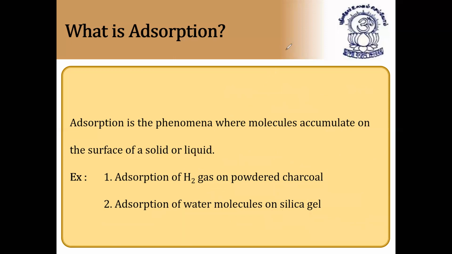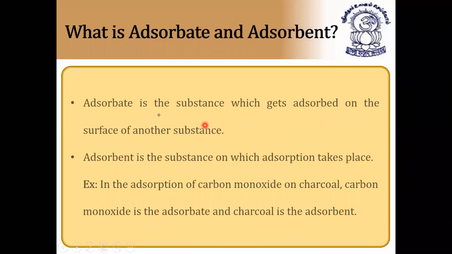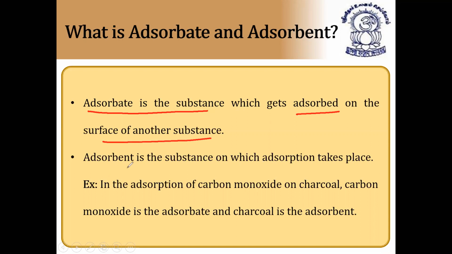Next, what are adsorbate and adsorbent? As we discussed, the adsorbate is a substance which gets adsorbed, like hydrogen gas in the previous examples. The adsorbate is a substance which gets adsorbed on the surface of another substance. The adsorbent is a substance or surface on which adsorption takes place.